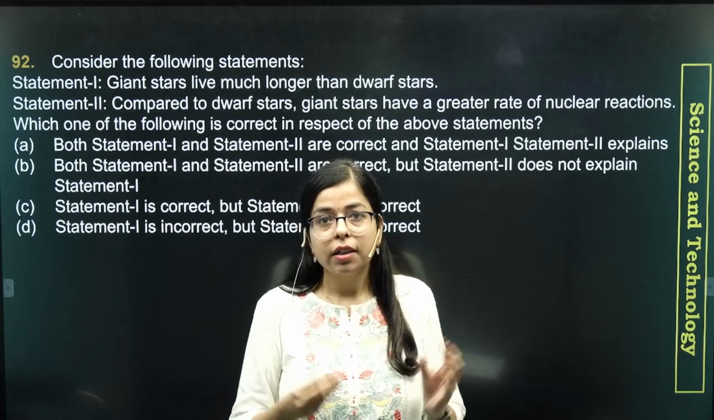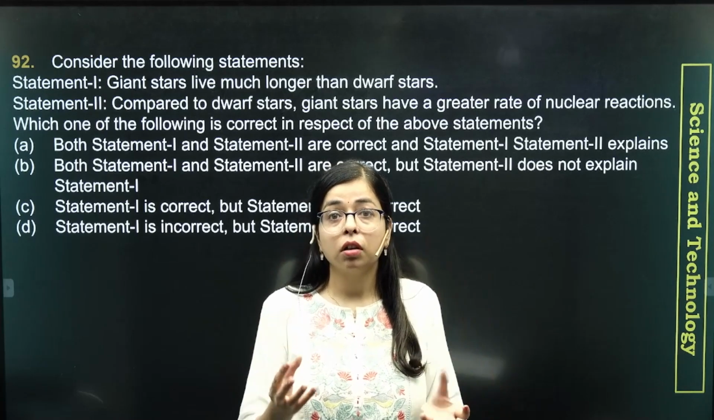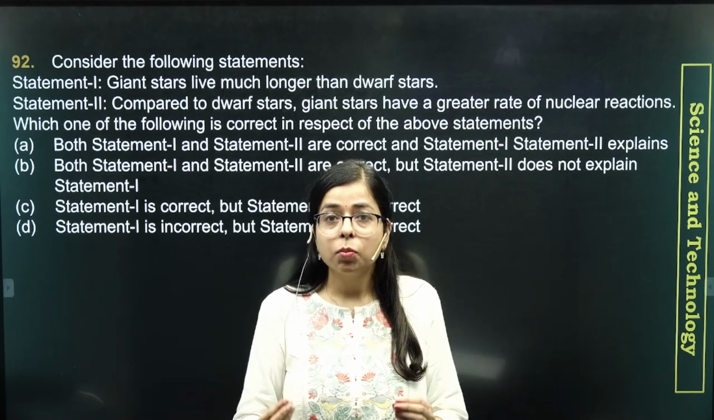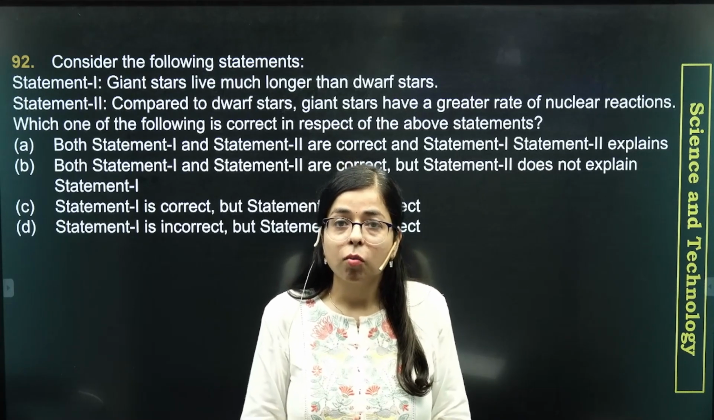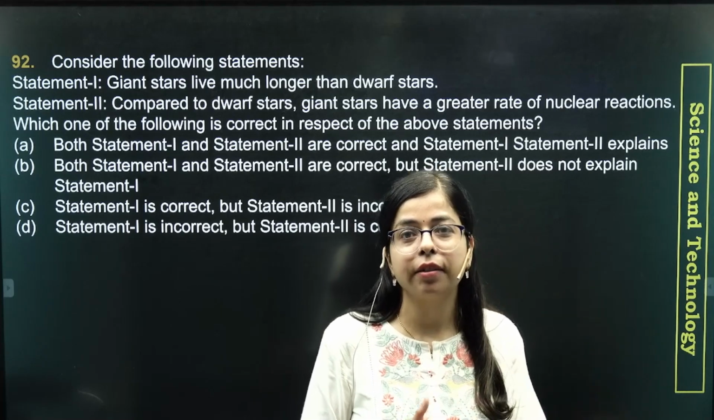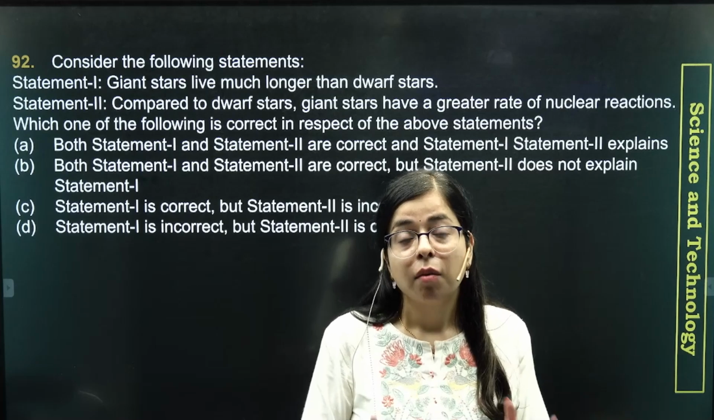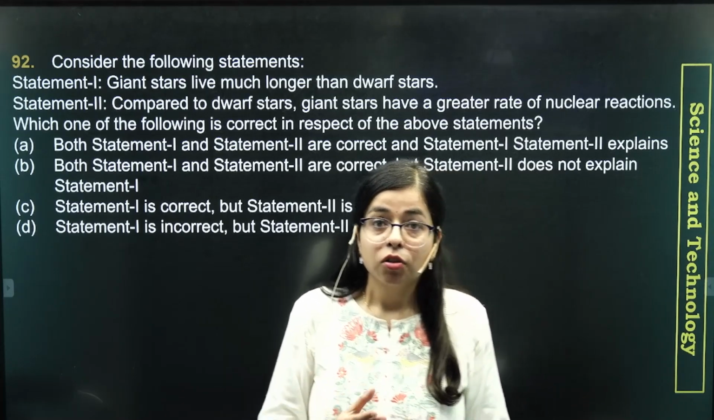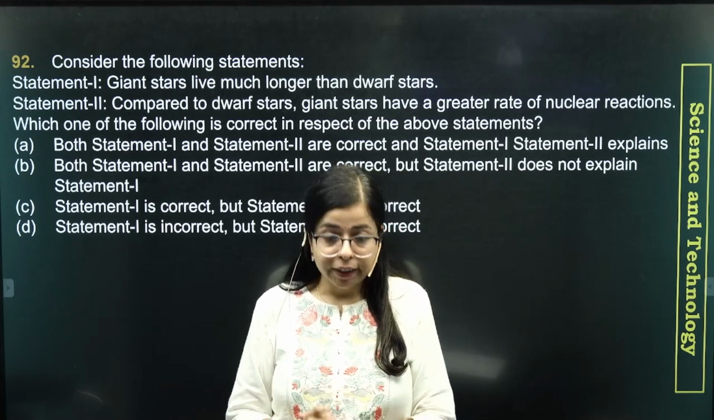That hydrogen is fusing hydrogen nuclei, they are fusing together to form helium, and in this process energy is released in the form of gamma rays, right? Now as a question asks, is there a difference between the nuclear reaction in a giant star and in a dwarf star?